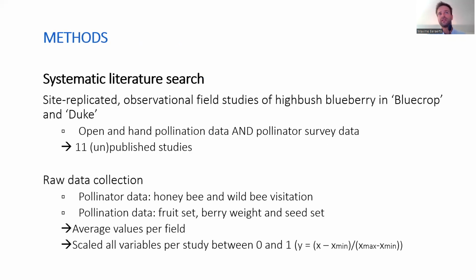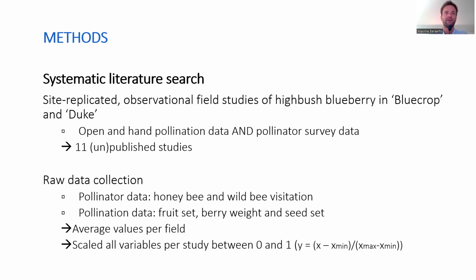In order to study this question, we conducted a systematic literature search, and we looked for all site-replicated observational field studies in highbush blueberry in the cultivars Bluecrop and Duke. We know from a previous review and meta-analysis that Bluecrop and Duke are the cultivars studied most commonly in blueberry.